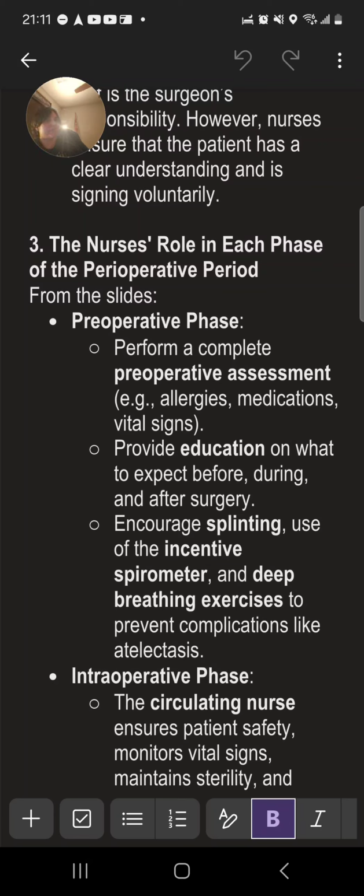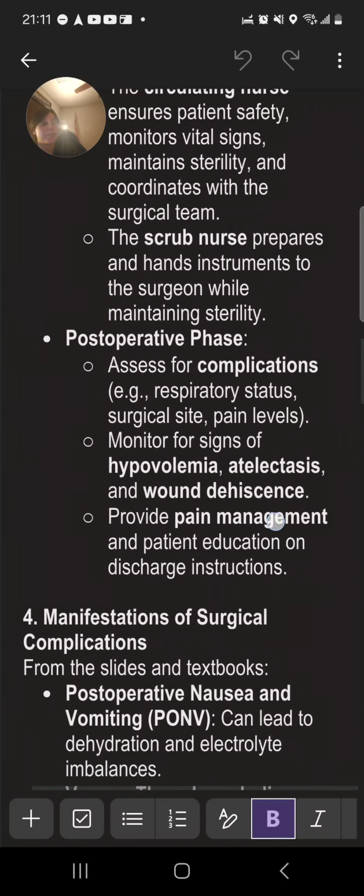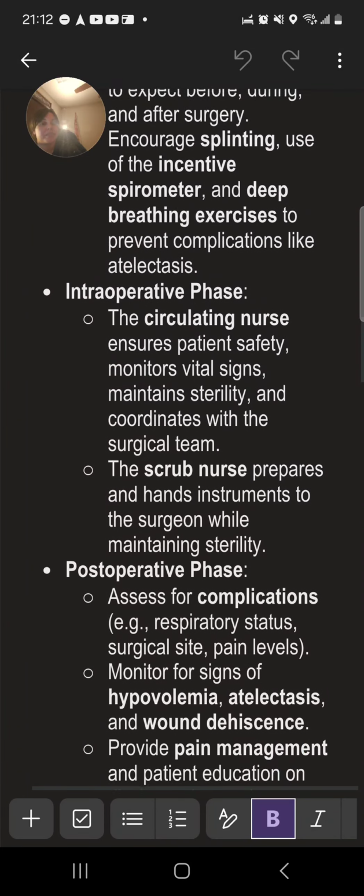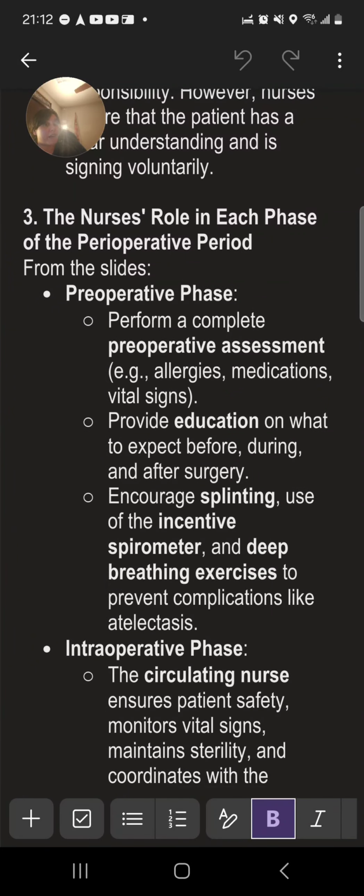Okay, so the nurse's role in each phase of the perioperative period. There's three phases. We have the pre-operative phase, the intraoperative phase, and the post-operative phase. With the perioperative phase, we're performing a complete perioperative assessment, making sure if they have allergies, checking their vital signs, that kind of thing. Provide education on what to expect before, during, and after surgery.